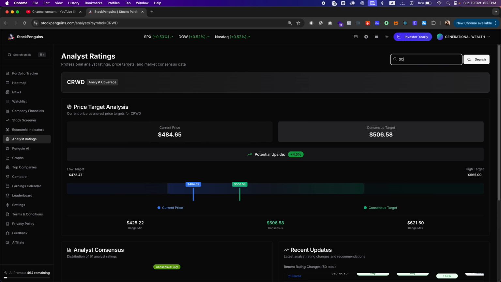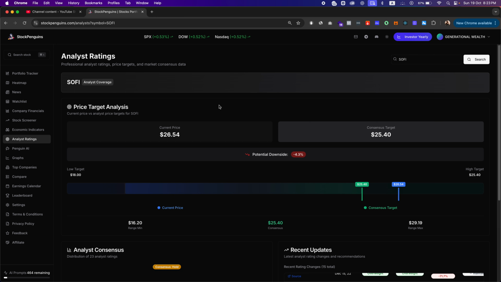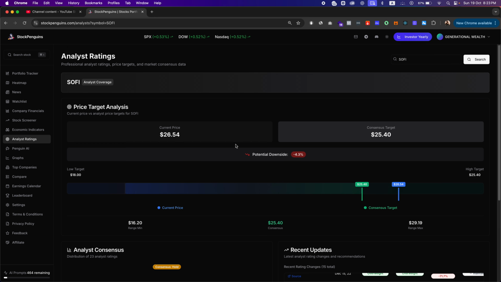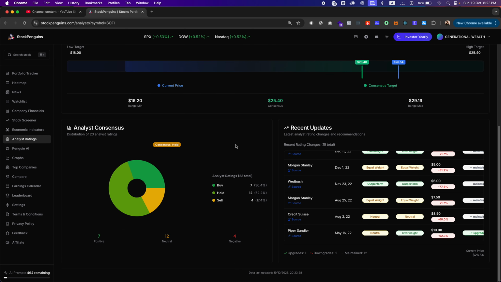Let's see another stock here, SoFi. SoFi is a digital bank technology company. You can see here this stock is overvalued. The current price now is $26, and analysts have predicted, based on their projections, cash flow, and revenues, that it actually goes down. So this stock is too expensive to buy now. If you're planning to buy it and go long, you probably don't want to do this. This really helps you because you're outsourcing your research to a bunch of very smart professional analysts.